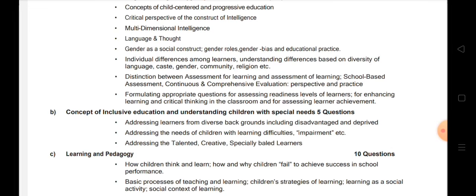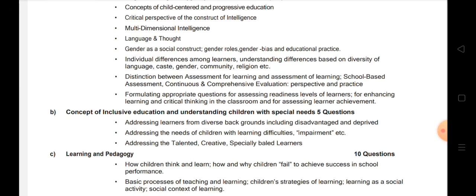Now, addressing learners from diverse backgrounds, including disadvantaged and deprived. We have to address all the children coming from disadvantaged groups and deprived family backgrounds, right? Now, addressing the needs of children with learning difficulties, impairment, etc. We have studied different types of difficulties, like 21 learning difficulties, right?